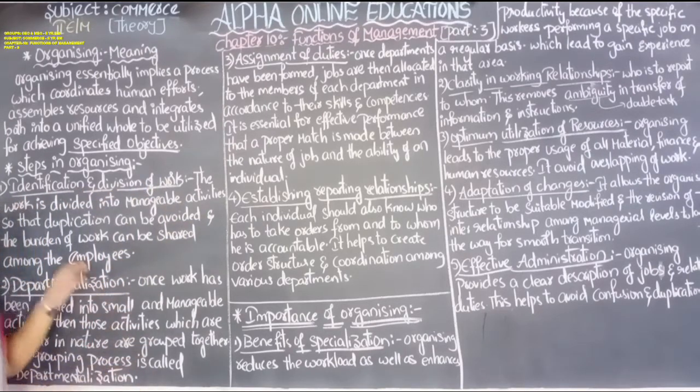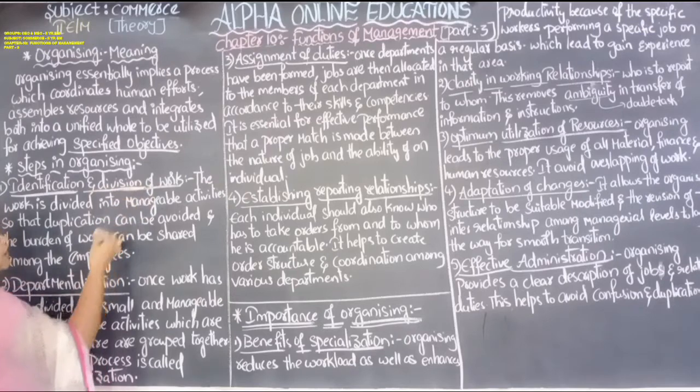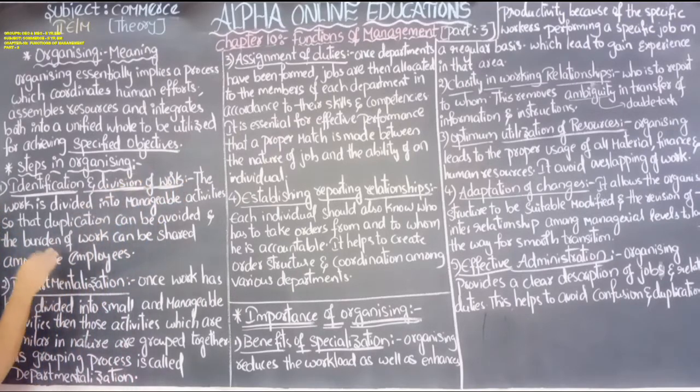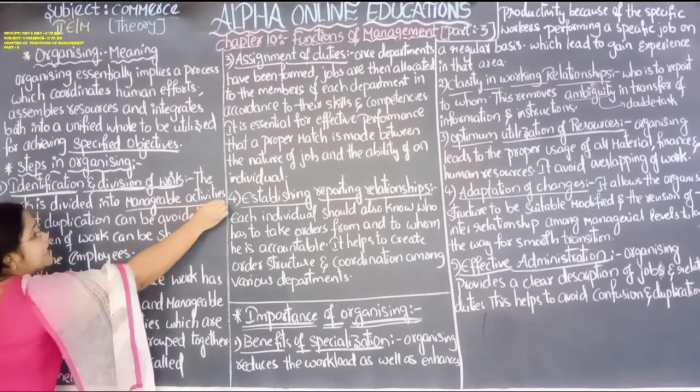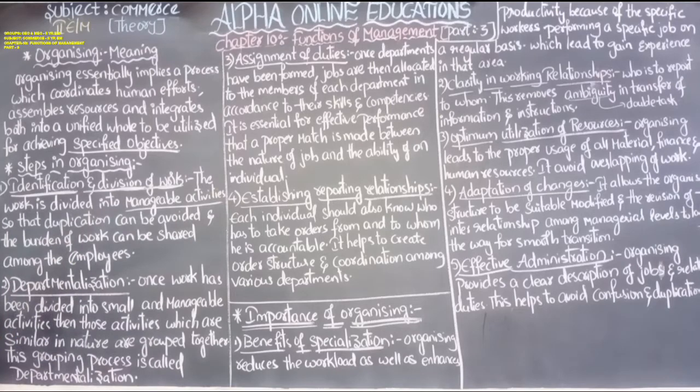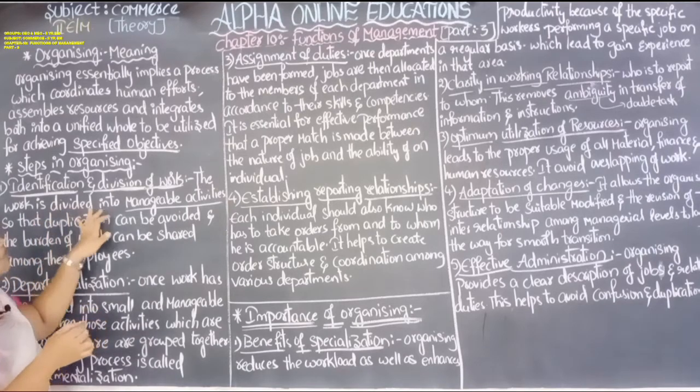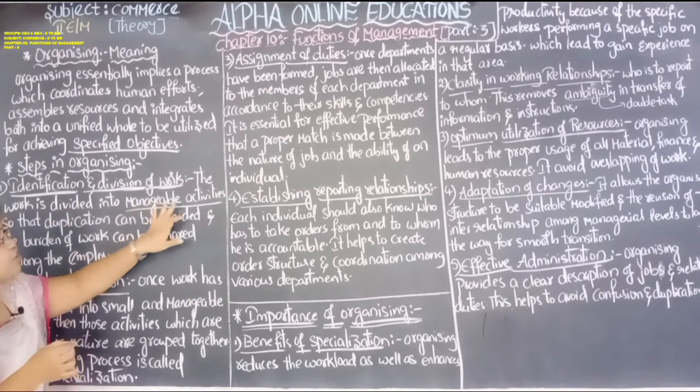In the heading itself it is there: we have to identify the members who have the talent and the skills to complete the work, divide the work among those members, and give that work to them. In the heading itself there is an explanation. See, the work is divided into manageable activities. We have to divide the work into managerial activities for those who have the ability to manage them.